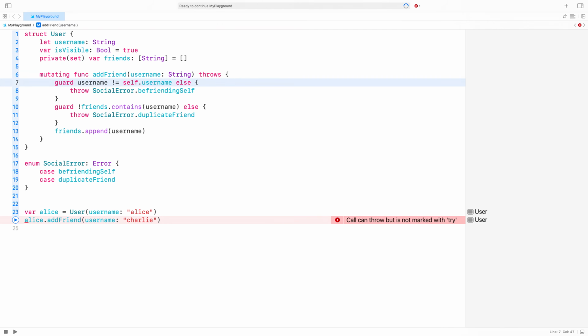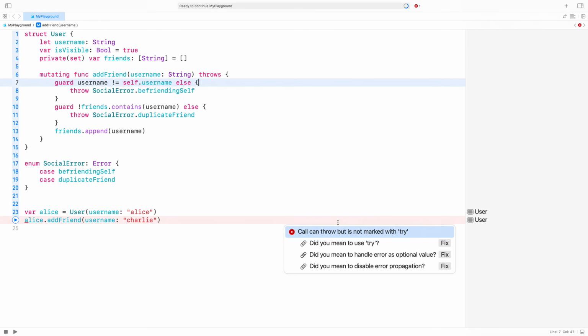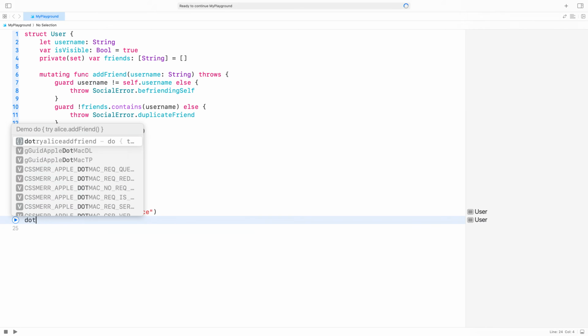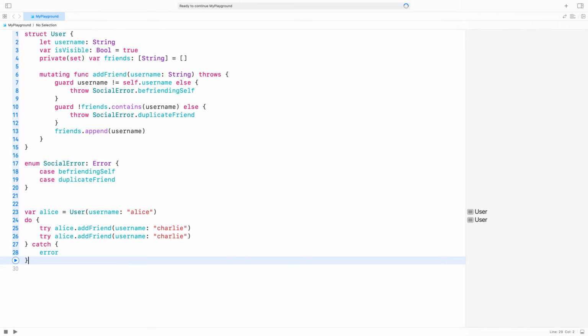Now that addFriend is throwing, there's a diagnostic indicating that we have a source of errors that hasn't been handled. We need to mark the call with the try keyword to indicate that an error might occur. I want to see what the error looks like, so I'll trigger one and observe it by wrapping the call in a do-catch block. Great, the duplicate friend error was thrown.